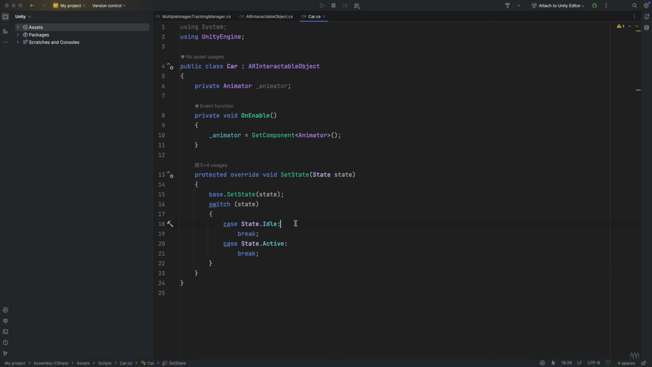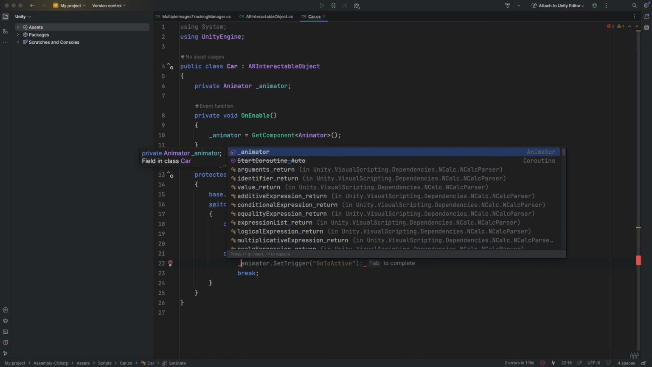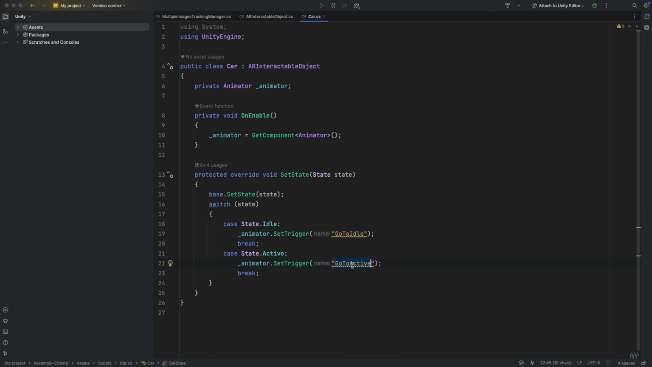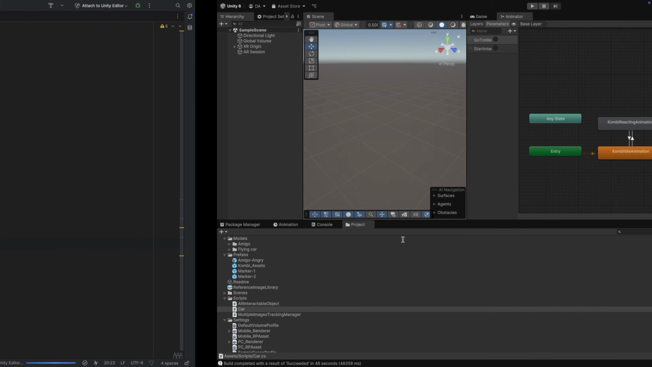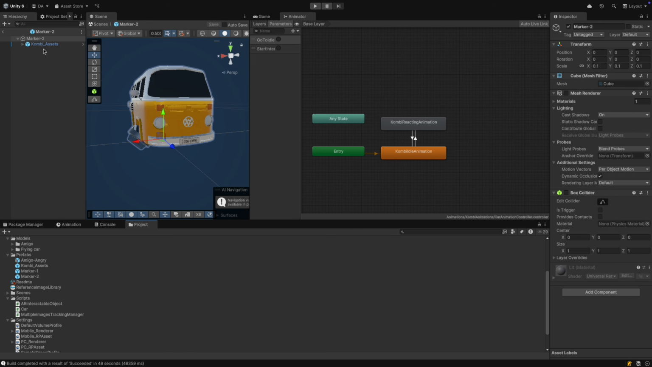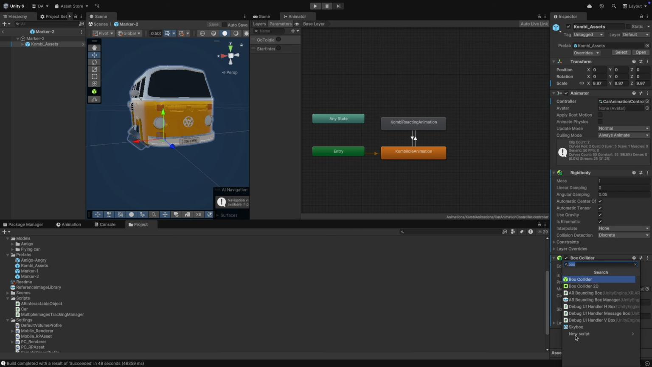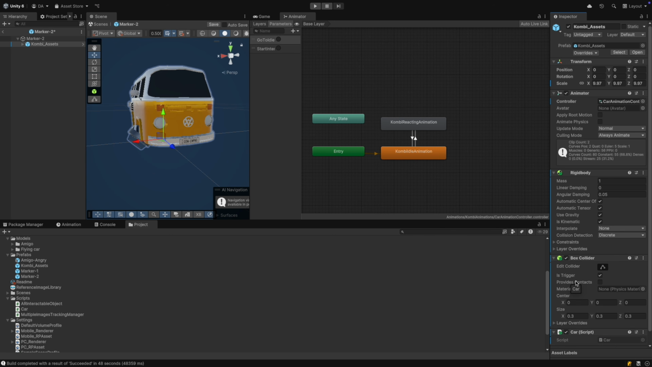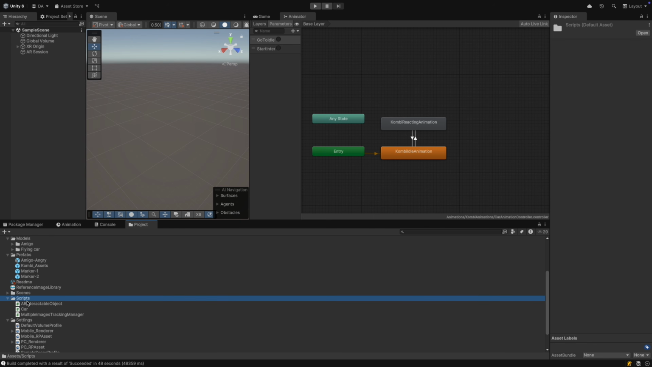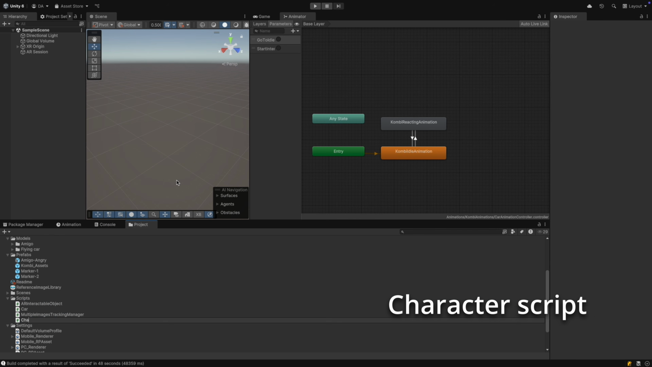When it is idle, invoke the animator trigger go to idle. When it is active, call the animator trigger start interaction. Open now Marker 2 Prefab, and in combi assets, let's add our script car. And save.